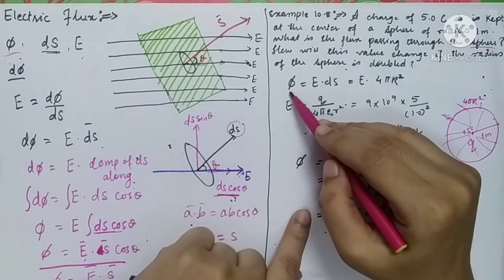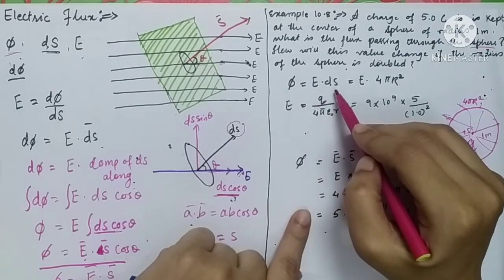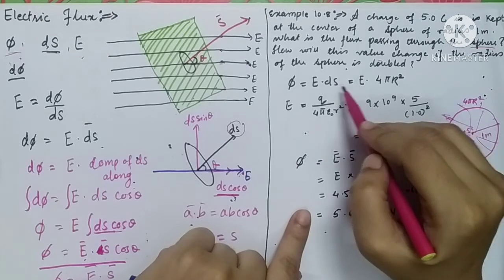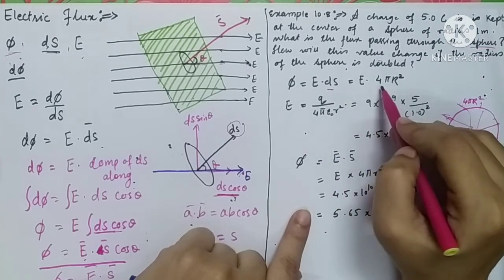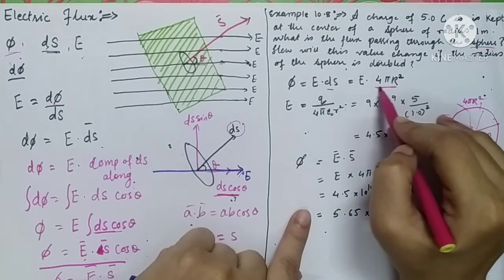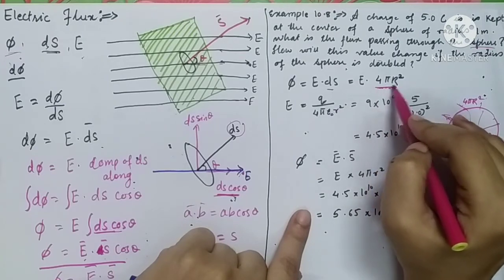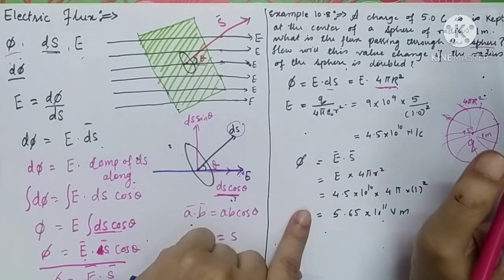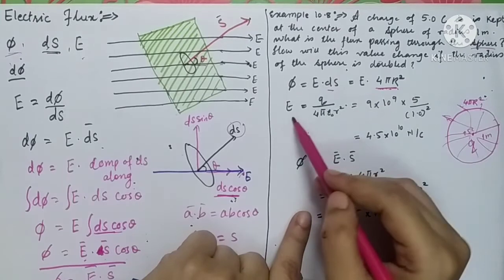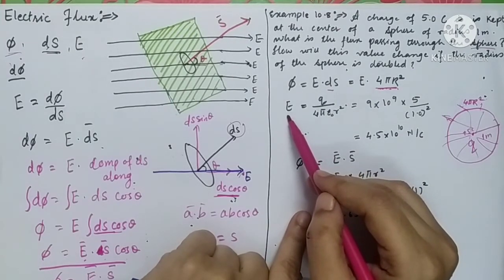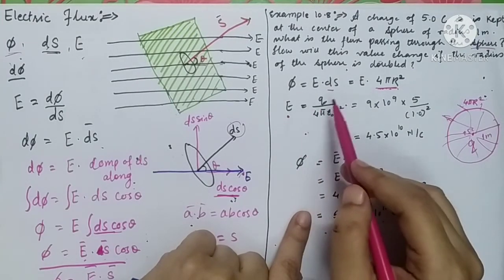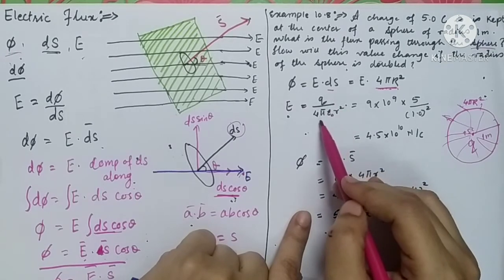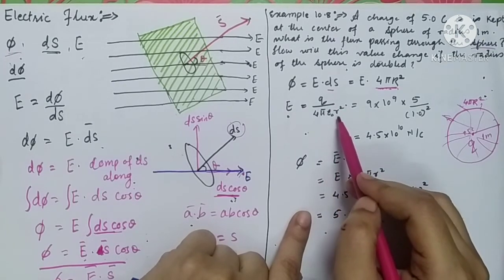We all know that electric flux has the formula phi is equal to E dot ds, where ds is the small area, and we know that the surface area of the sphere is 4 pi r square. Similarly, from the definition of electric field intensity, we have one more formula of electric field intensity. It is Q upon 4 pi epsilon 0 r square.